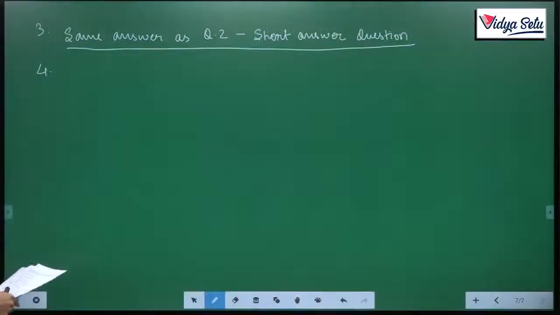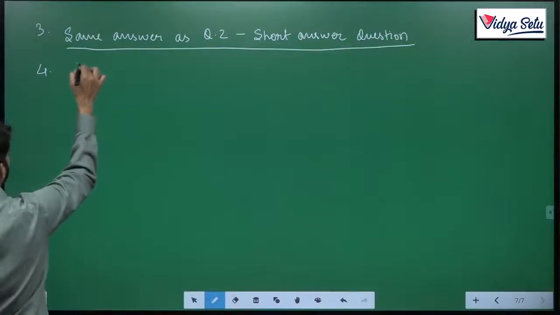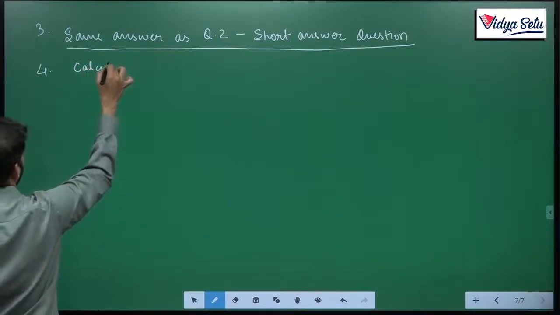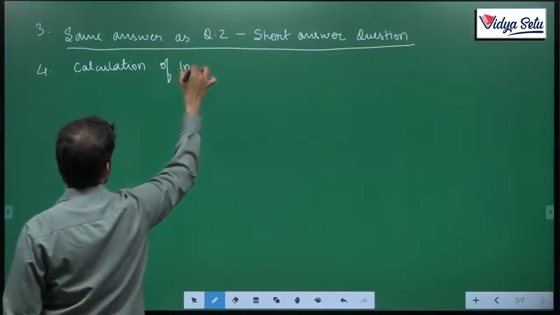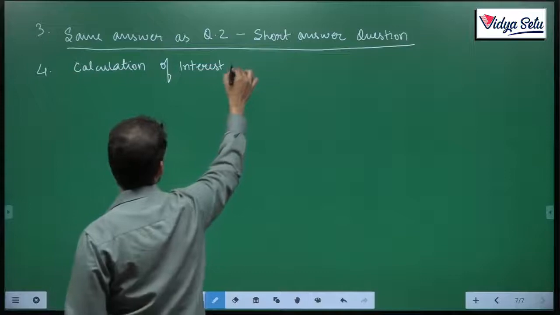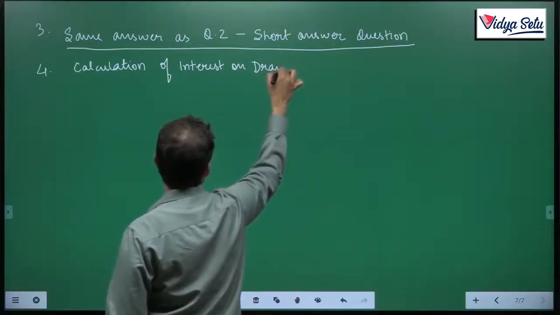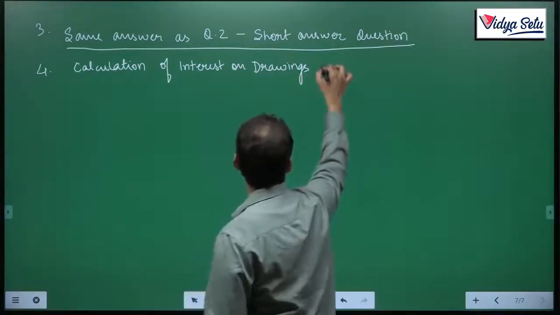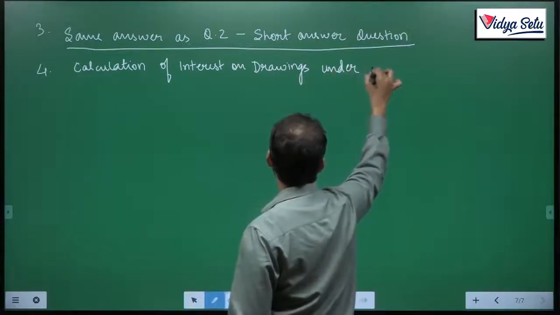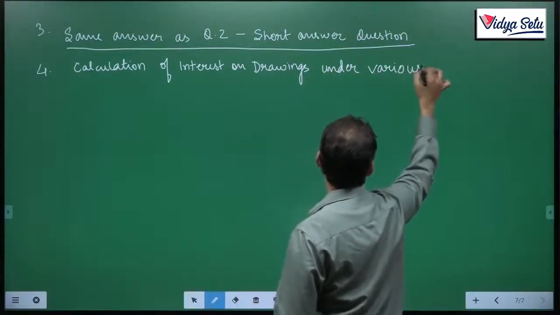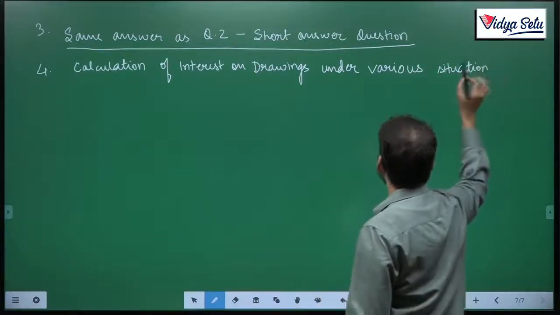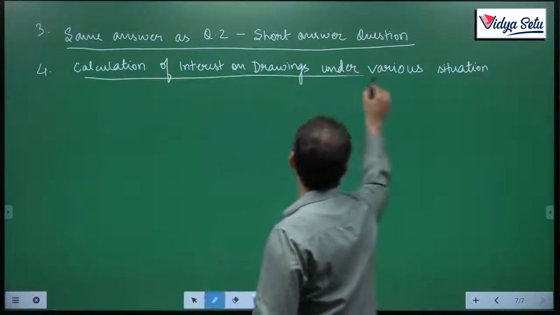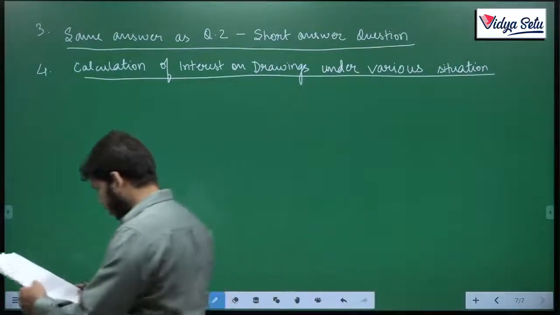So let's do it. Calculation of interest on drawings under various situations.